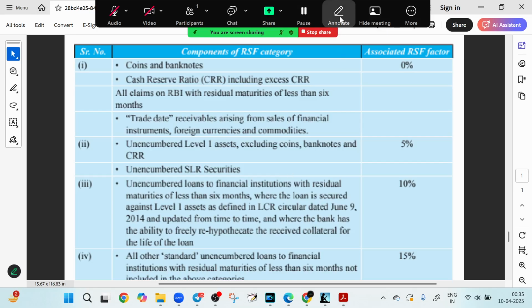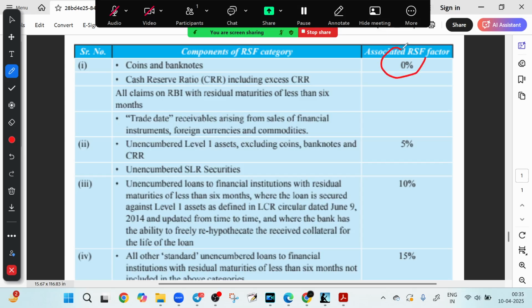So the first case we have is 0% RSF. You see which cases have 0% RSF, like extremely liquid assets, so no stable funding is needed for that. Like coin and banknote, cash reserve ratio, all RBI balance and claims with maturity within 6 months. They are extremely liquid, highly liquid. So there is no requirement of stable funding for these assets.